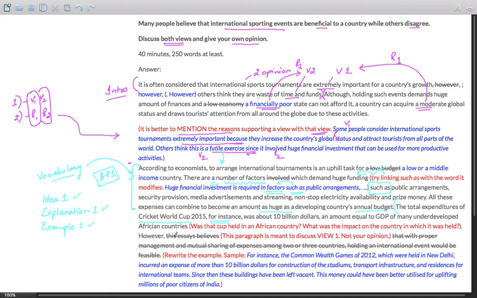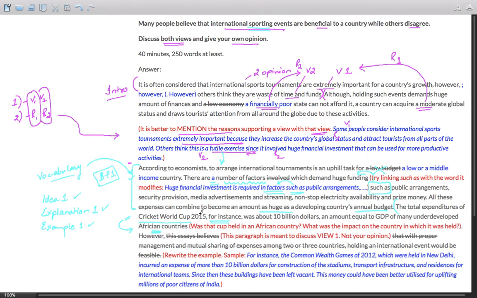Now, this is where the problem begins. Nowhere has the student mentioned where exactly was the Cricket World Cup. Was it in an African country? Okay, so it has to be in the same country so that you can support this view that international sporting events are not beneficial. This is a view, not beneficial. So they are not beneficial, or they are wasting the resources as mentioned over here. They are wasting the resources only if this World Cup happens in an African country.